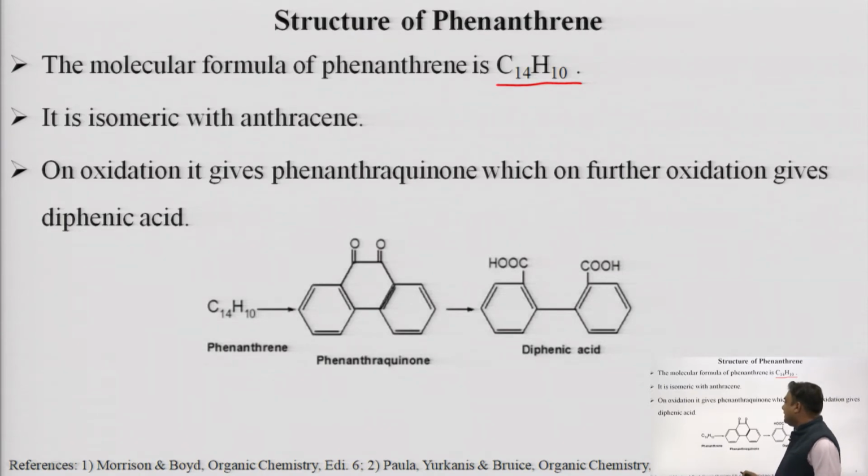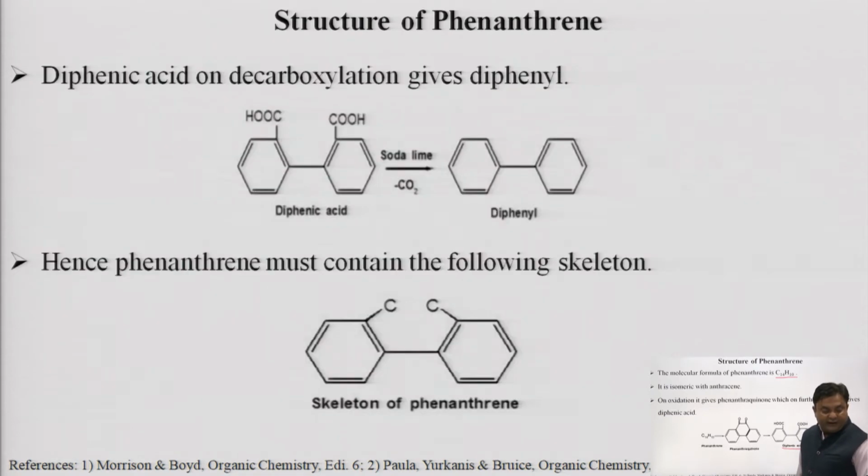As you can see, when phenanthrene undergoes oxidation, we get phenanthroquinone. Again, phenanthroquinone on further oxidation will give diphenic acid. As we get diphenic acid as the oxidative product, it is again confirmed that at least two benzene rings are present in the structure of phenanthrene.